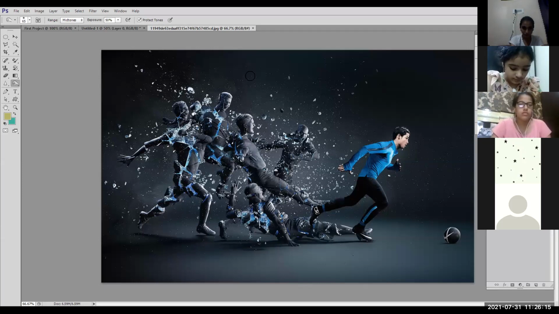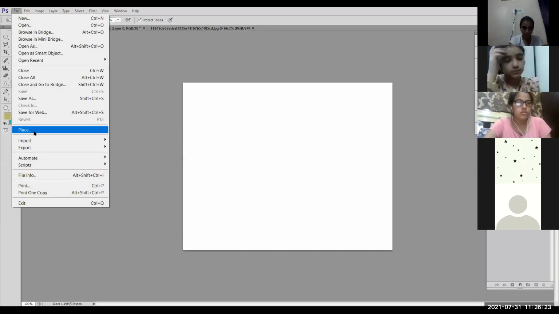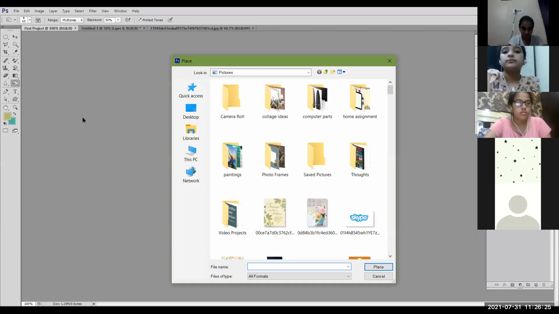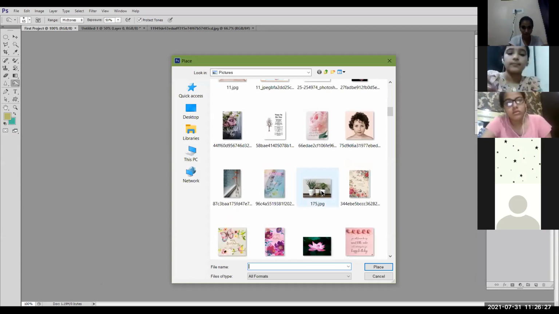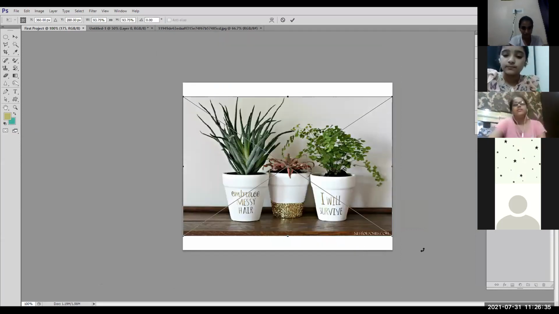Now if I click on the File menu, Place option, I'm going to use the first project. The Place option also gives you this open dialog box. I can click on an image and open it or place it. Now see what happened.